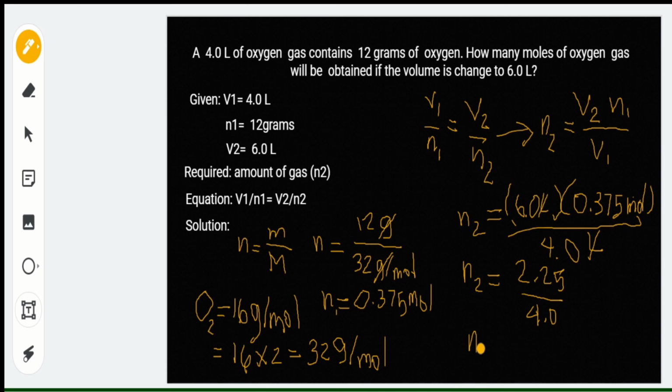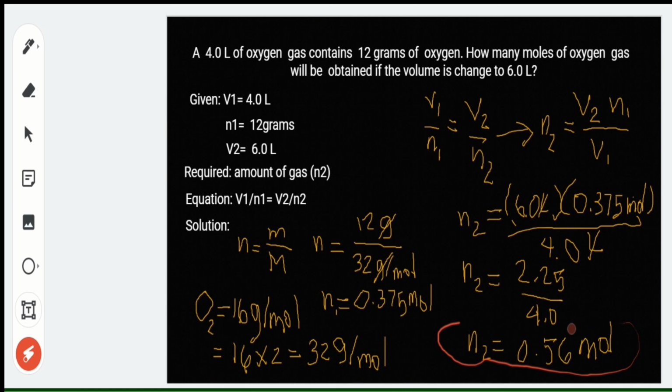Our final amount of gas in moles is equal to, round off natin, 0.56 moles. So, ito na ngayon yung ating final amount of gas in moles.